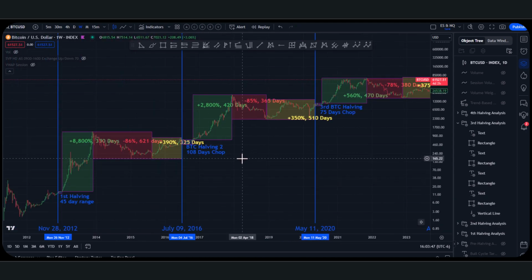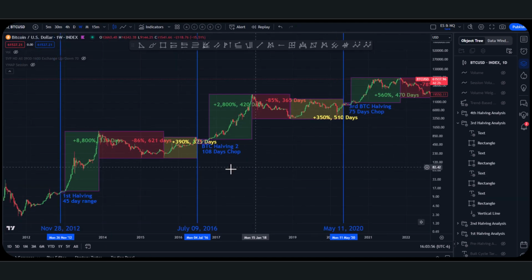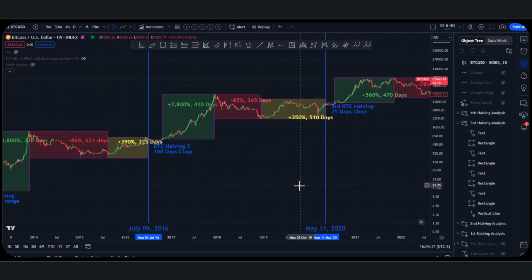Very similar. The one number I want to note that is different is the bull run percent increases. So very clearly, 8,800% to 2,800% to 560%. Clearly this is weakening. The number is decreasing. And I'm a numbers guy, I'm a statistics guy, I'm a math guy. What this is doing is a law of diminishing returns. We're still going up quite a bit, but not to the same scale. And that's extremely normal.